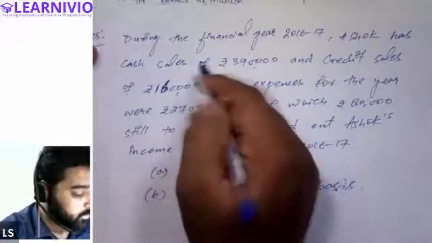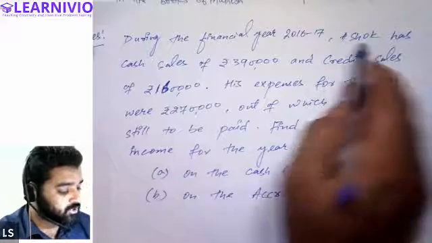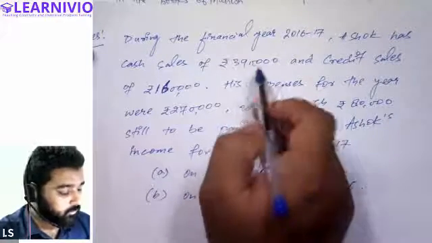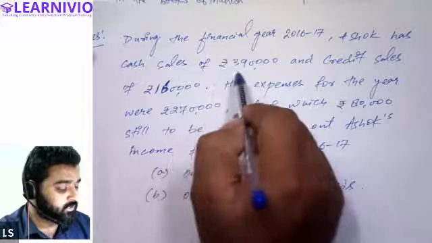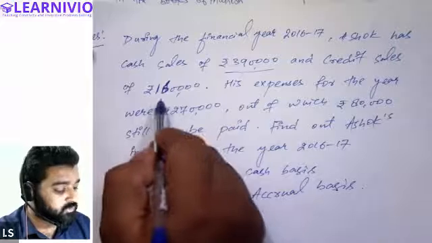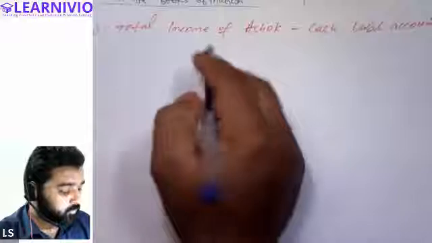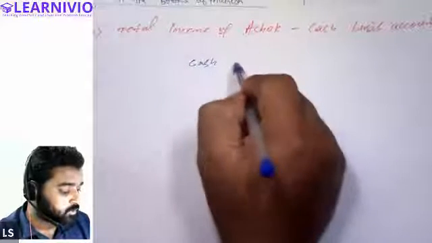So during the financial year 2016-17, Ashok has cash sales. Tell me, in cash basis accounting, will these cash sales be taken into consideration, yes or no? Yes, sir. And the credit sale of 1,60,000, will this be taken into consideration, yes or no? No, sir. So first of all, we will be writing only cash sales. How much will it be? It was 3,90,000.